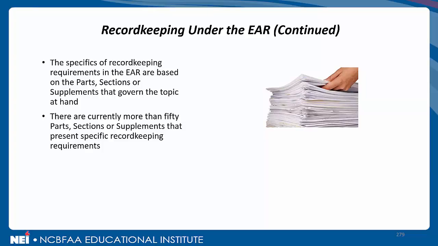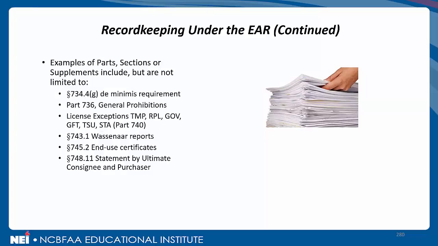Right now, second bullet point, there are currently more than 50 parts, sections, or supplements that present specific record-keeping requirements. Some examples include, but are not limited to, Part 734.4(g), the de minimis requirement. Should be fresh in our minds, that topic on de minimis. Part 736, the general prohibitions. That should be pretty fresh in our minds too.